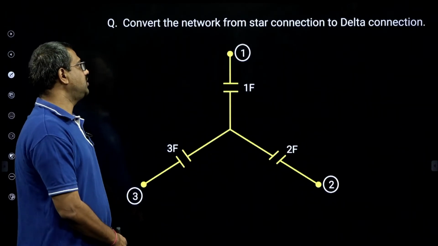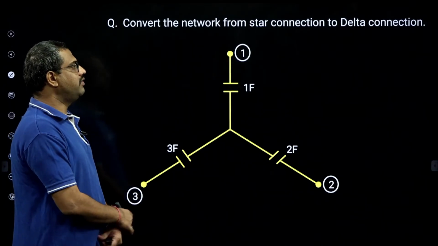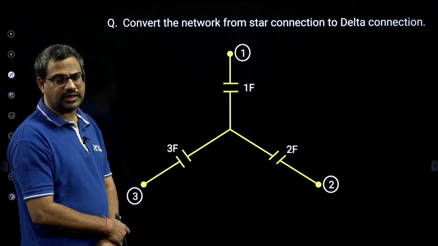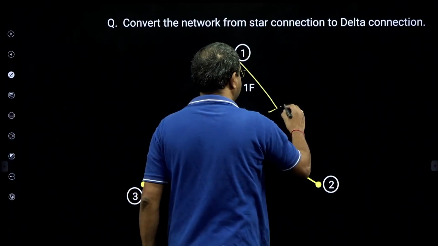Then sir, see this question. For the network, convert star to delta. Convert star to delta. Let this be some Cx.